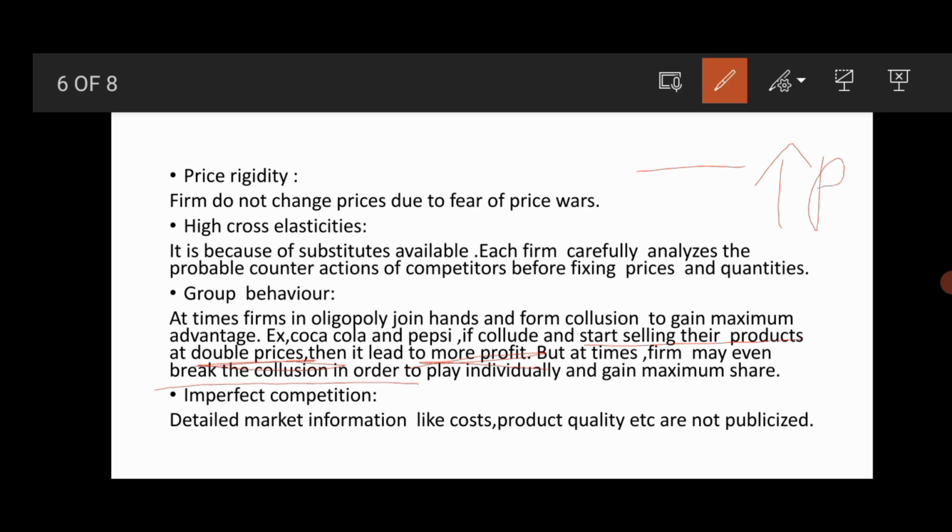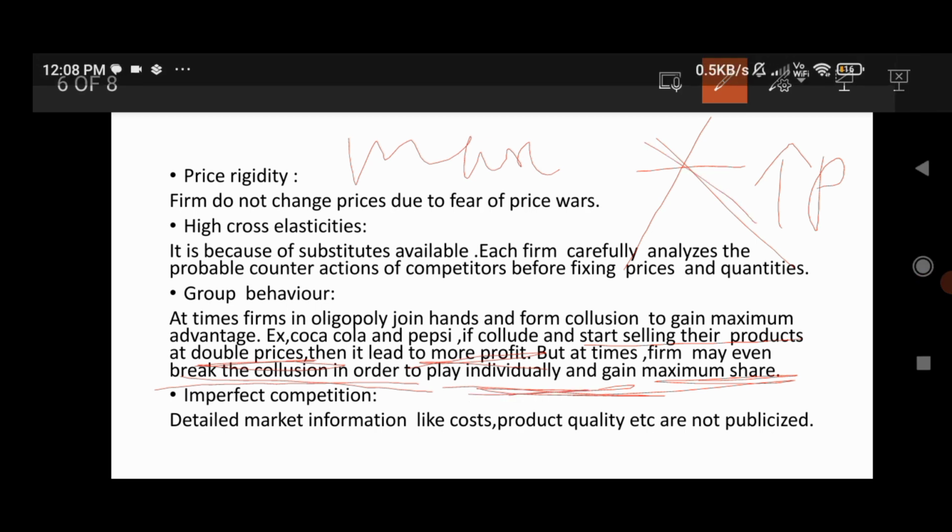And even firms can break the collusions in order to play individually and to gain maximum shares. If the firm wants to gain individually, then they can break these collusions.